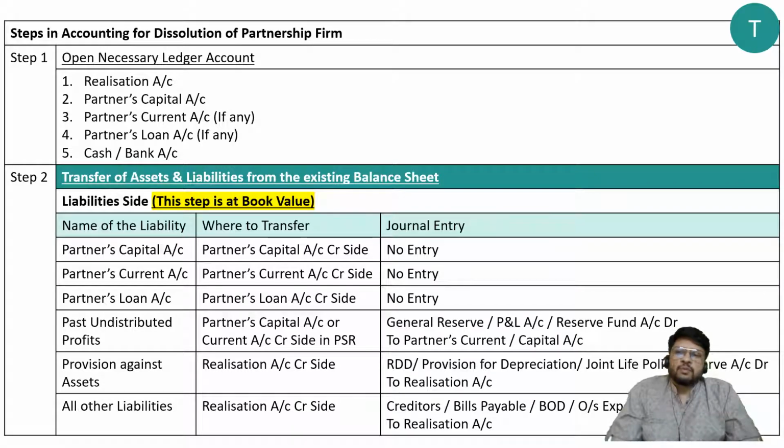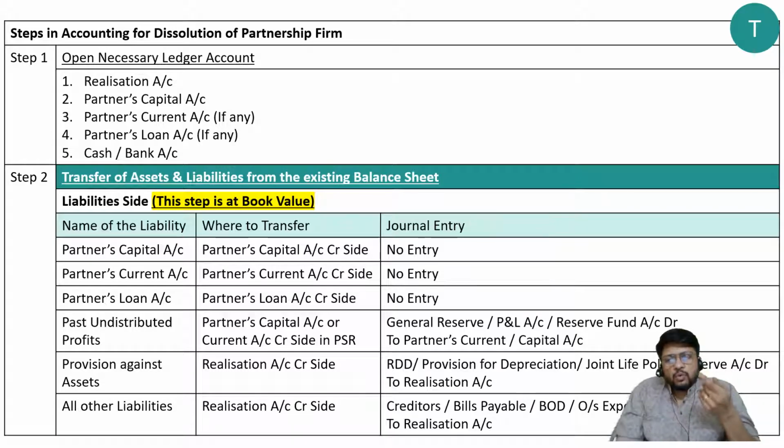Generally, the realization account will require 16 to 18 lines. Partners' capital account 8 to 10 lines. Cash or bank account 8 to 10 lines. The same is the case with the current account. The loan account hardly 4 to 5 lines, and the current account 6 to 8 lines. So I am repeating: realization account 18 lines, partners' capital account 8 to 10 lines, current account 8 to 10 lines, loan account 4 to 5 lines, and cash or bank account 8 to 10 lines. This is how the ledger accounts will be prepared. Simple accounts they are.